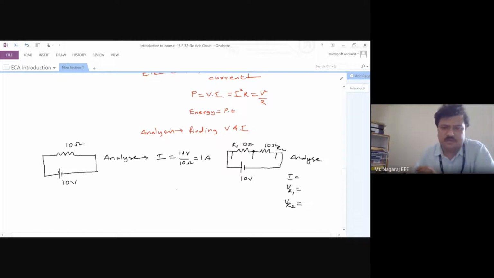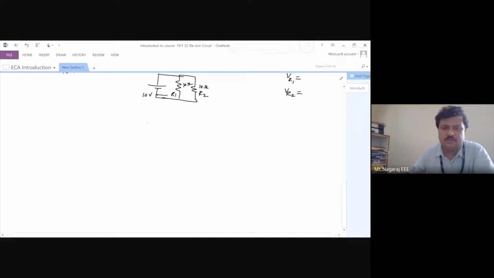Now, if I take the same two 10 ohm resistors in parallel, R1 10 ohms, R2 10 ohms, in this circuit I will be finding the branch currents, the current in R1 and the current in R2.